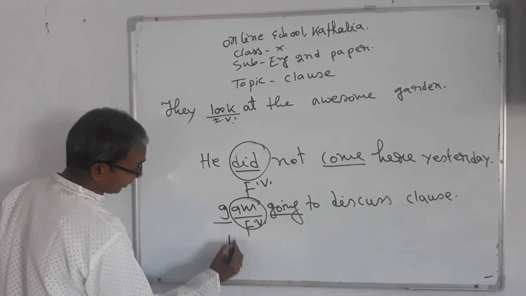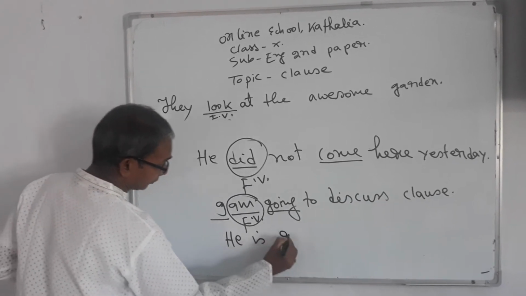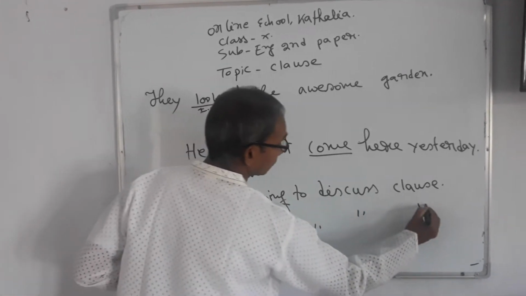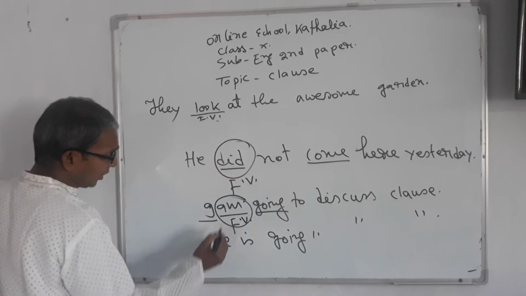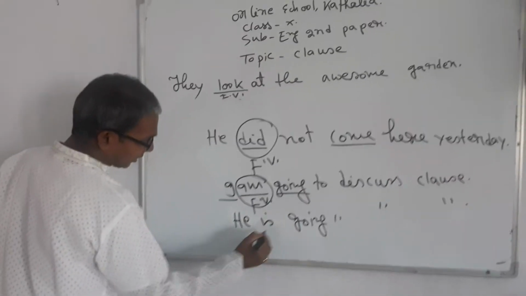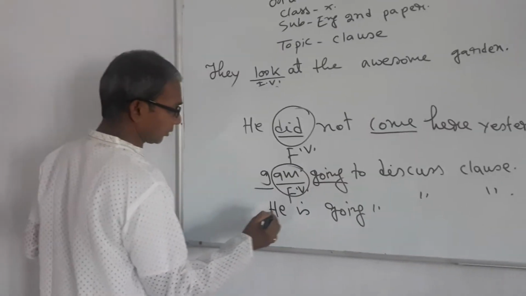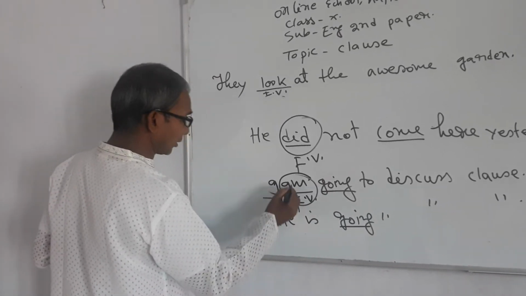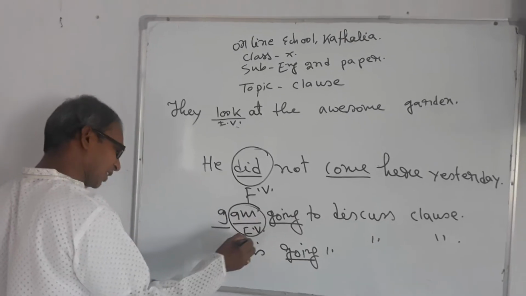I can write down another example. This sentence is also in present continuous tense. Here is also going, here is also going. But the be verb is not the same.